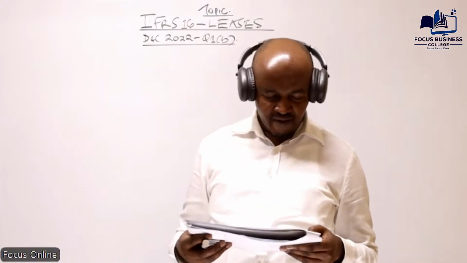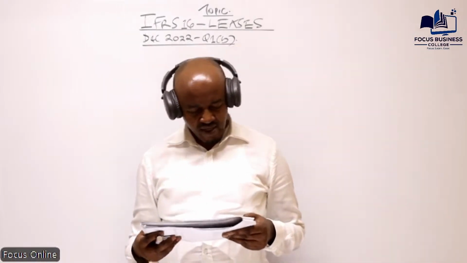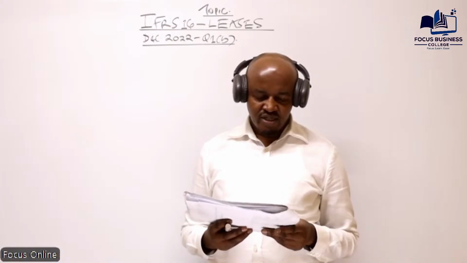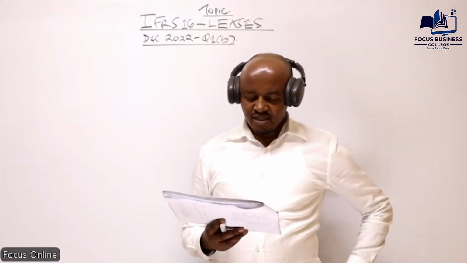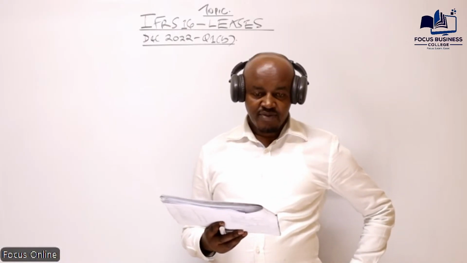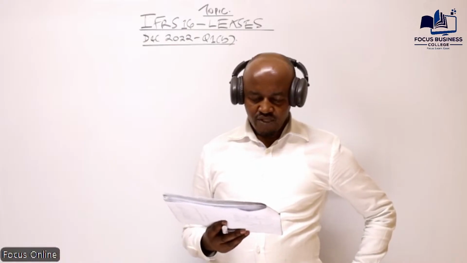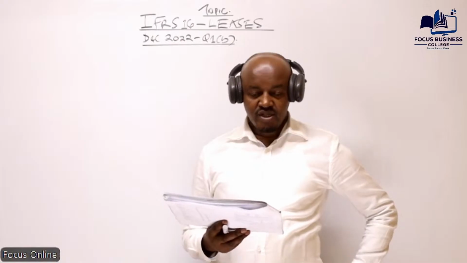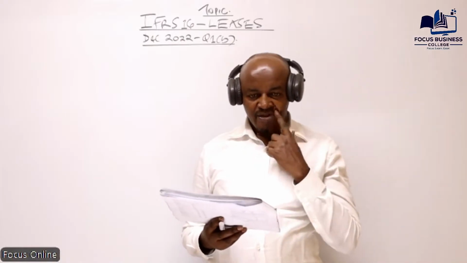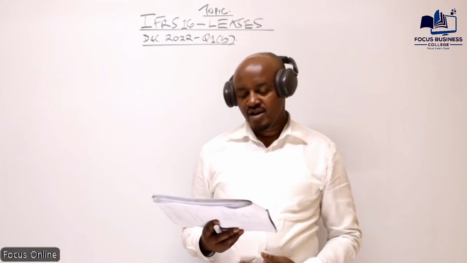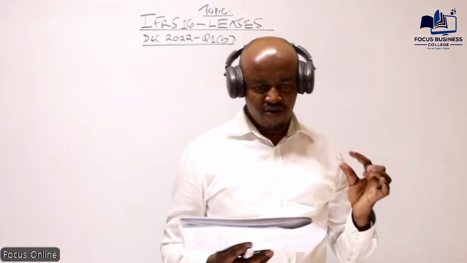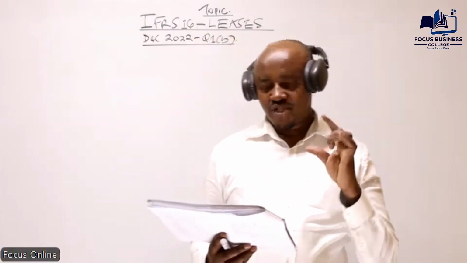So what are we required to do here? We are required to demonstrate with suitable calculations the accounting treatment of the above lease transaction in the financial statements of OLC Limited, the lessor, for the years ended 30th June 2023, 2024, 2025, and 2026. The marks allocated there were 10 marks. You can see the information given here is very small, and the marks allocated are 10 marks.